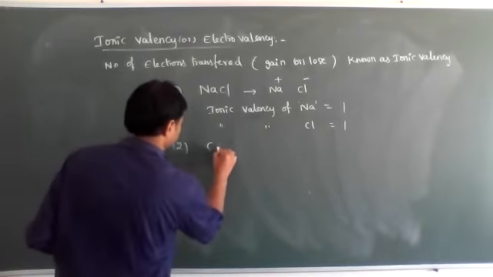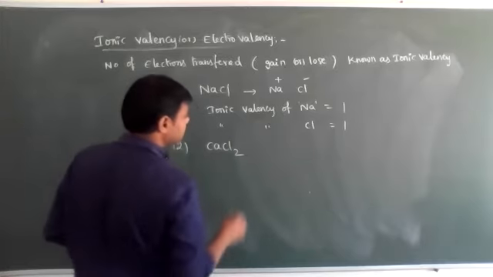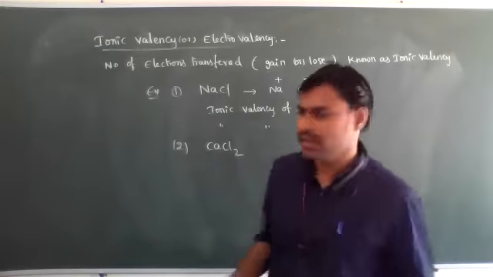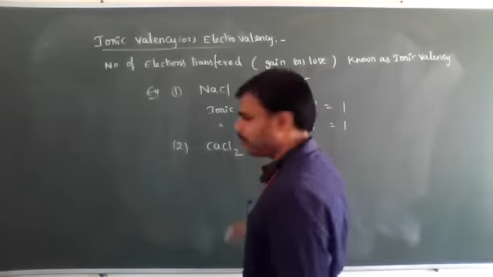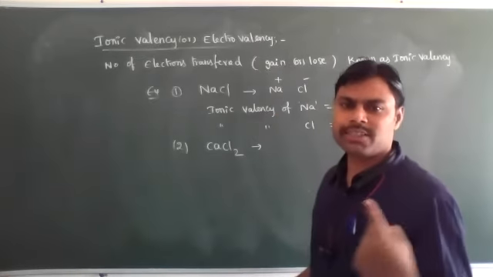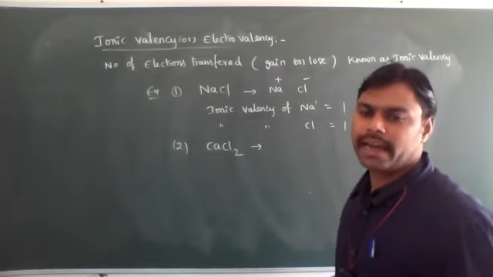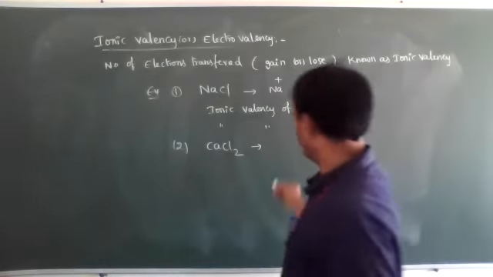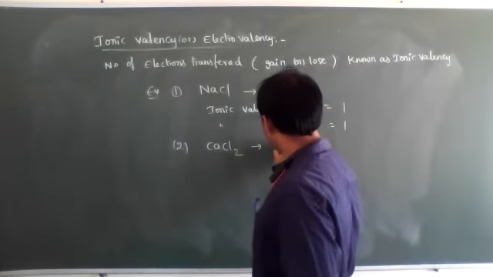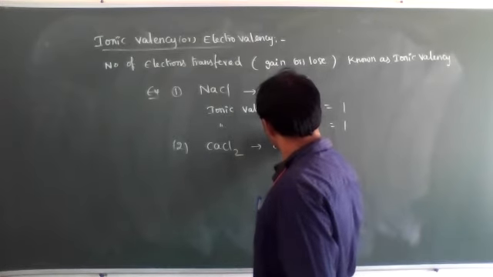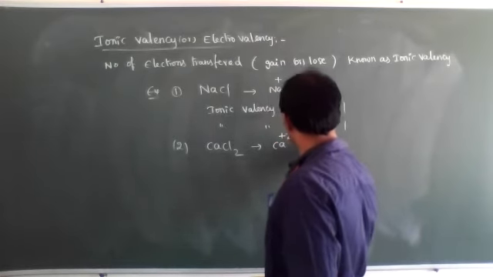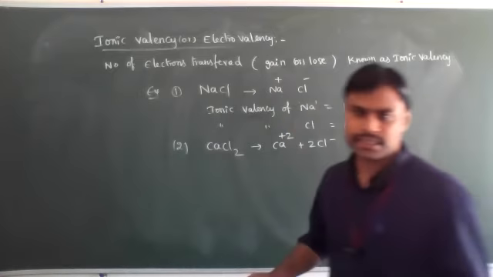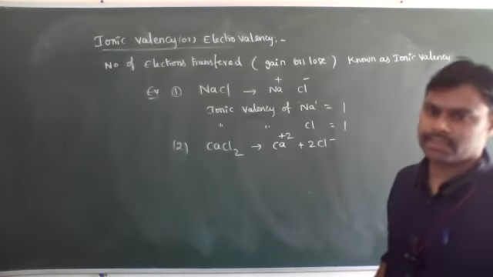Next, CaCl2, calcium chloride. How is calcium chloride forming? Calcium is losing 2 electrons and 2 chloride ions are each accepting one electron, which means it will be ionized. Ca2+ plus 2Cl-.